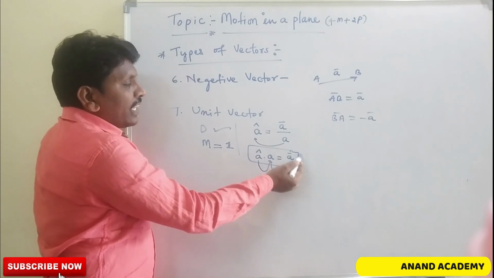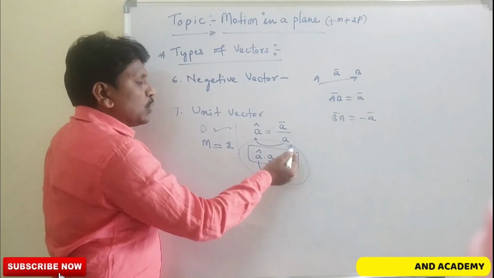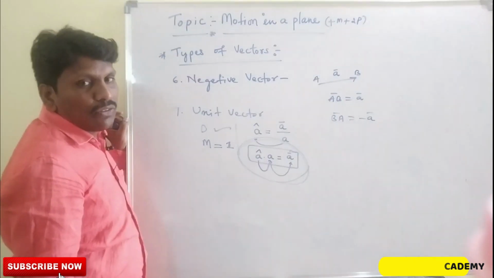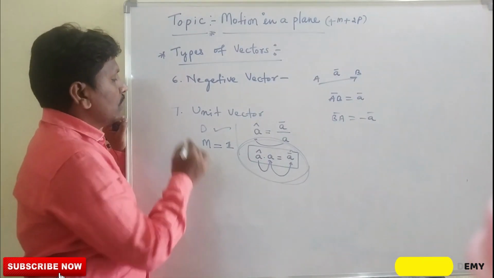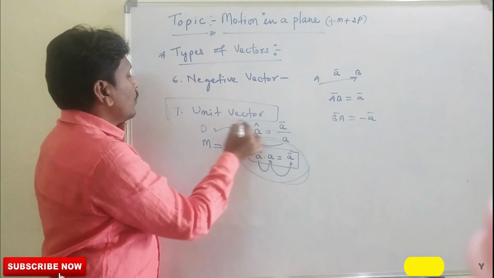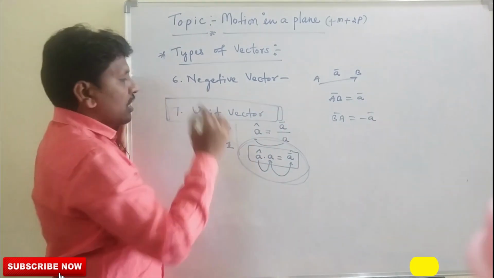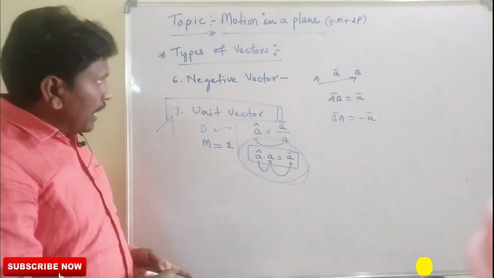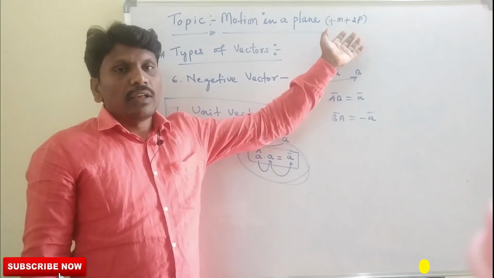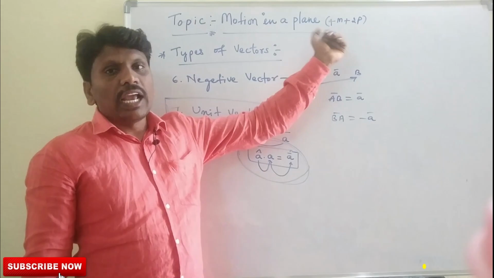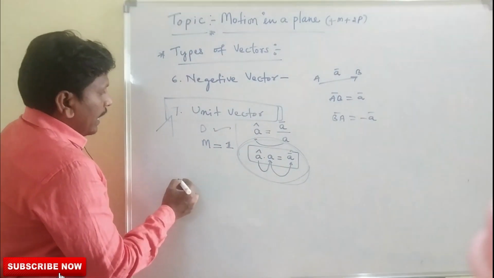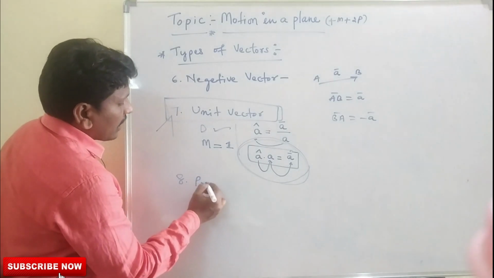This property or law is very much used in physics to solve problems. The unit vector is a very important concept. On this concept we will discuss many problems which are useful for EAMCET, IIT JEE and NEET. And the eighth one is the position vector.